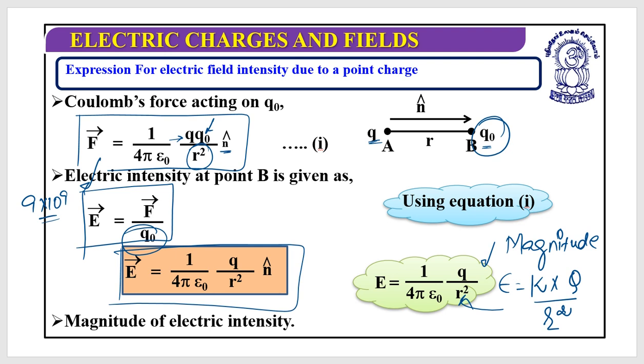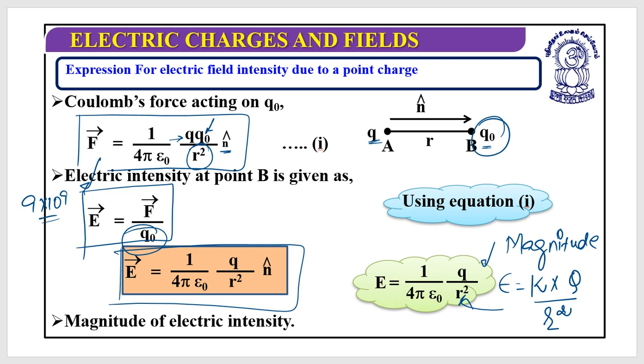Clear? So what we are supposed to do is, at the place where you require the electric field, put a test charge. That test charge would be very small. Now you need to find the force between the charge, which we call the source charge, whose electric field is required, and the test charge, by applying Coulomb's law: F is equal to K multiplied by the charge of the first body multiplied by the charge of the second body divided by the square of the distance between these two.